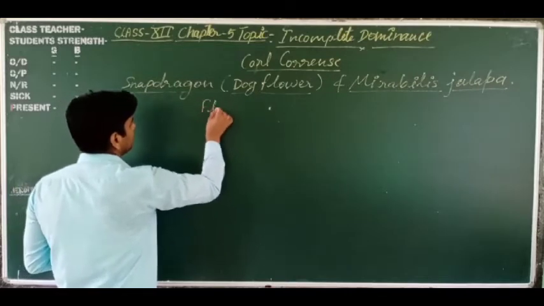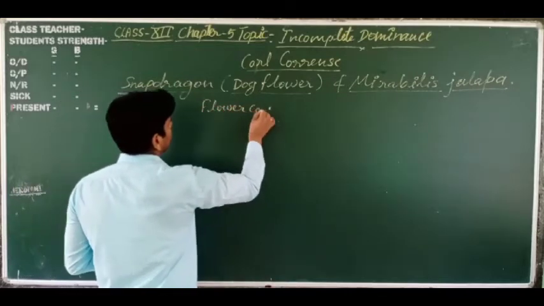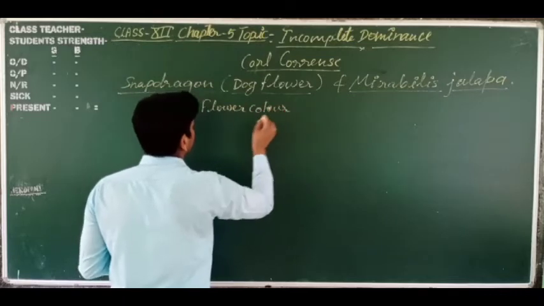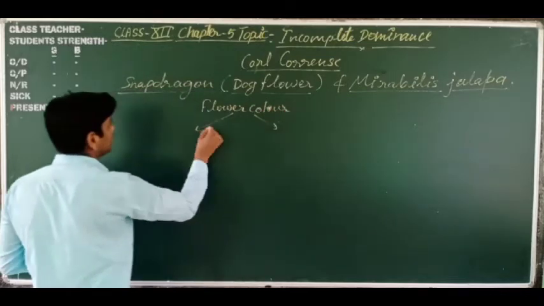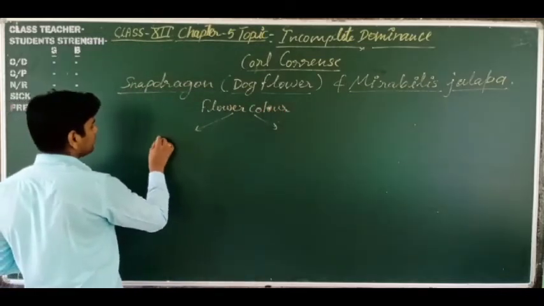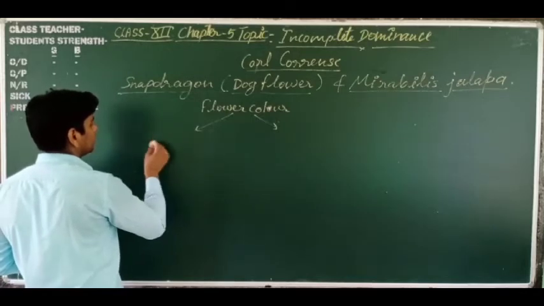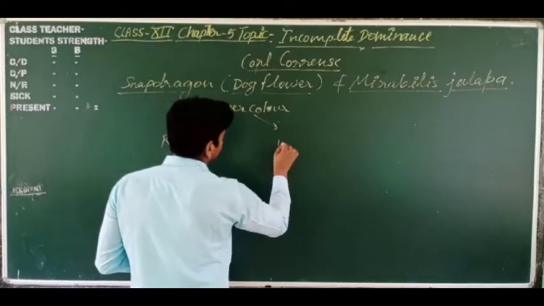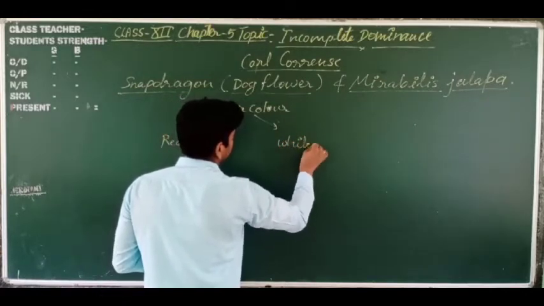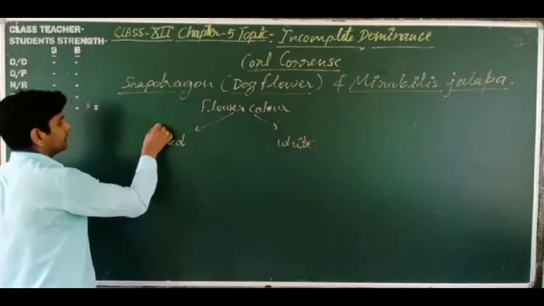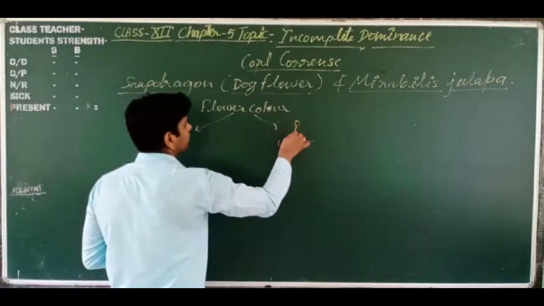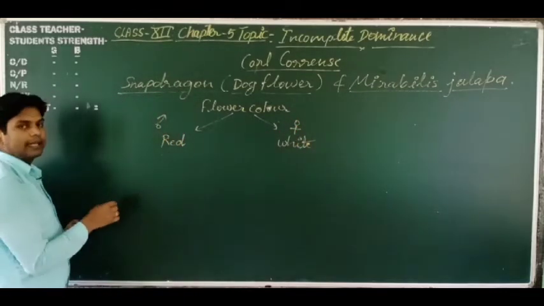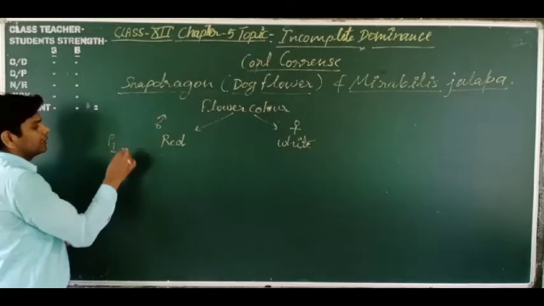the character is flower color. What are the two colors he has taken? One is red and one is white. This is the male parent and this is the female parent. Red color is the P1 generation.